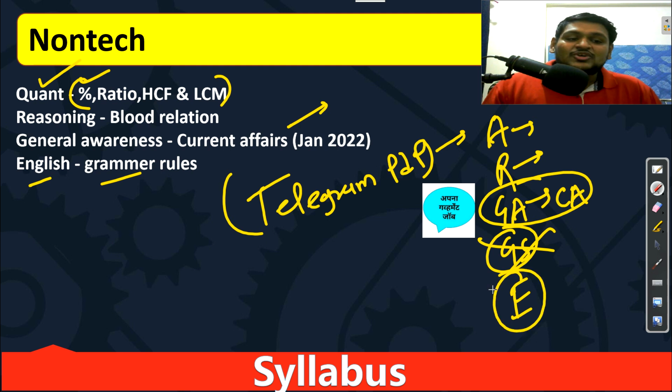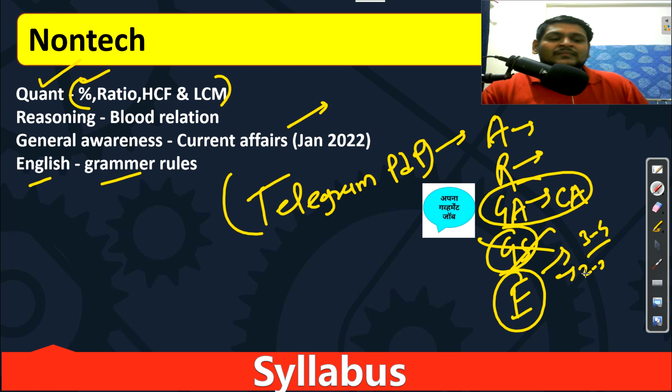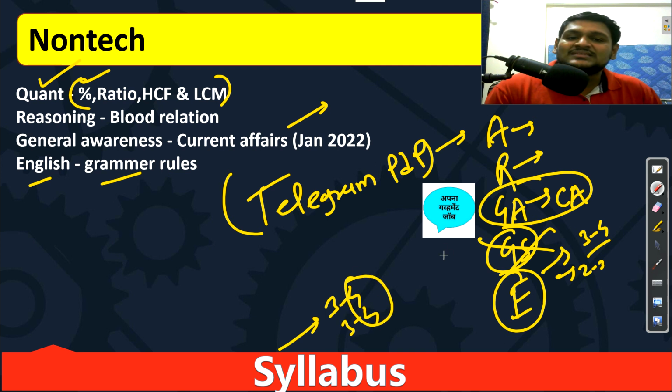Next is your English, which is very much important. In English we have 3 to 4 questions of grammar. We will test your grammar in 3 to 4 questions. Suppose you have 2 to 3 questions of synonym and antonym. Suppose the word is syllabus, then definitely from the syllabus. We will give 3 to 4 synonyms, then you will get 3 to 4 antonyms. So a total of 8 words are covered here.